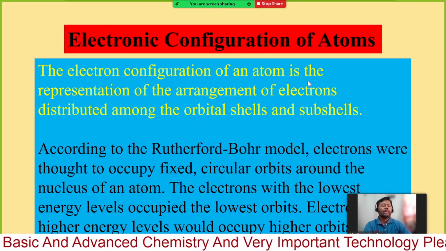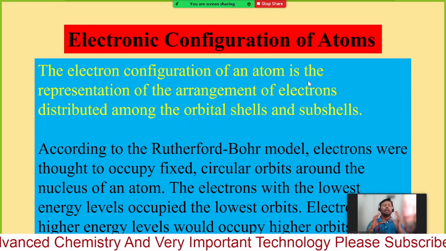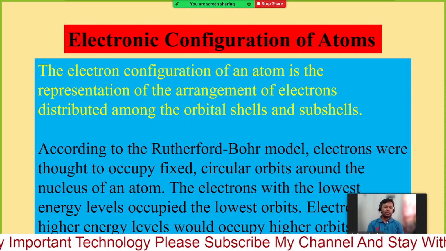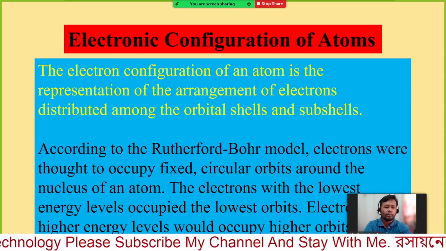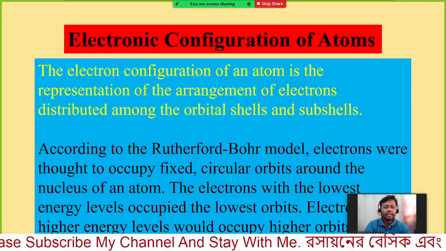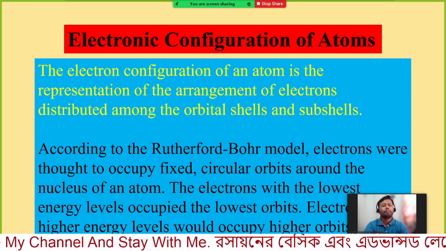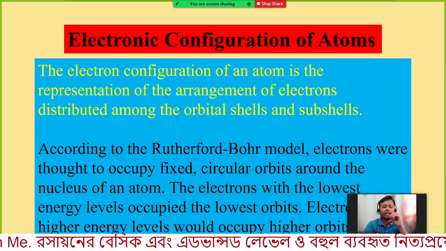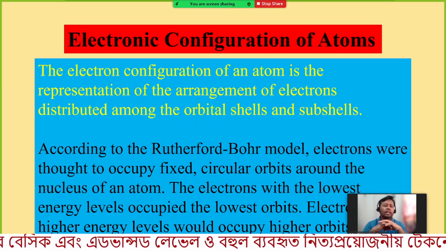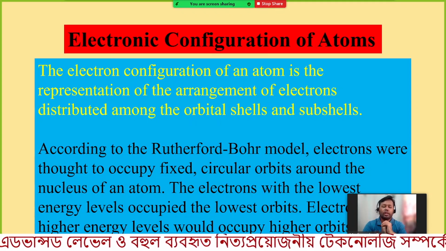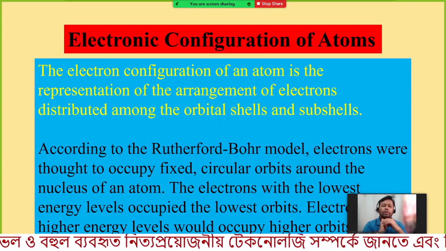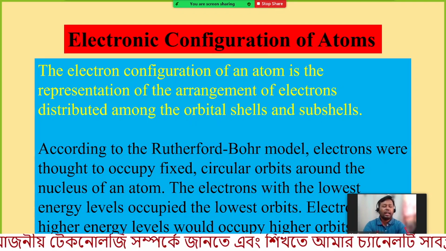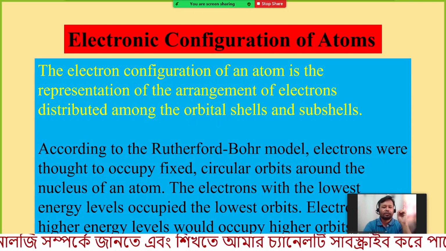The electron configuration of an atom means how the electrons are distributed around the nucleus, because we know that for an atom the nucleus is composed of neutrons and protons. The nucleus is at the center and only the protons and neutrons are inside it. So the electrons are surrounding the nucleus, but not in just any region.